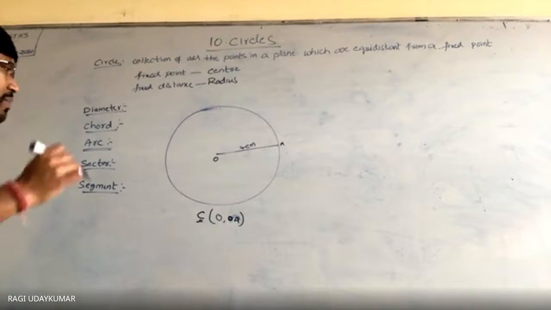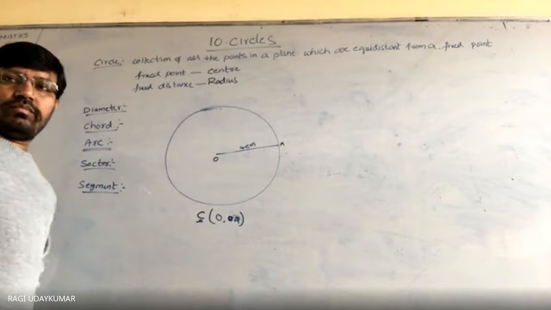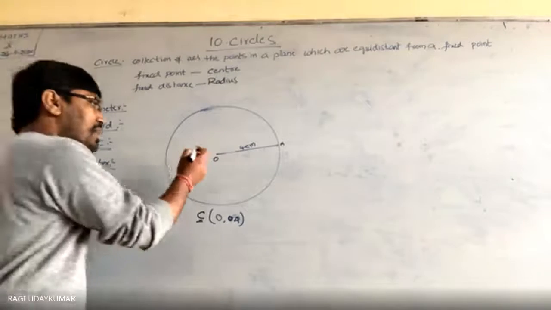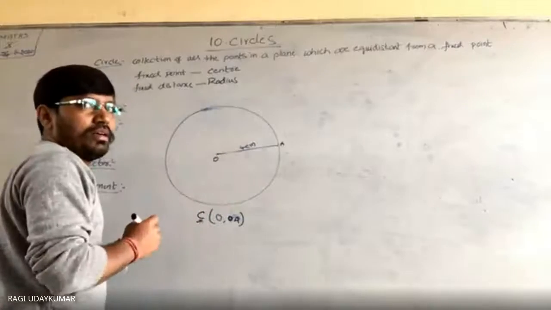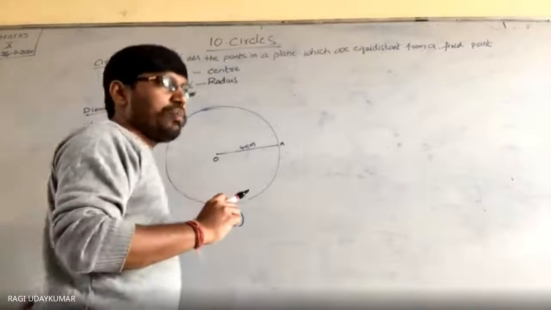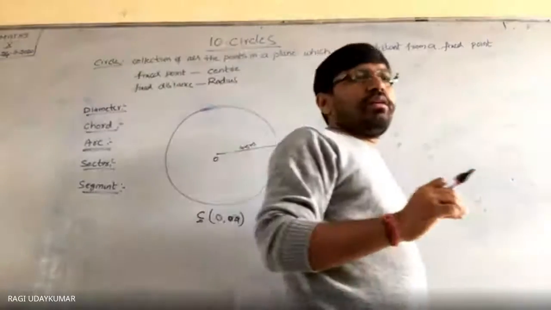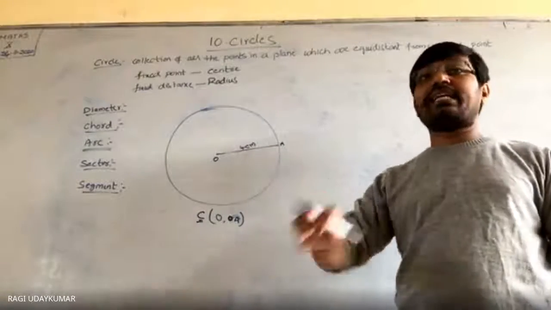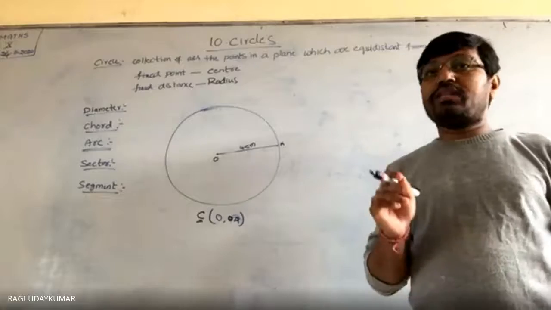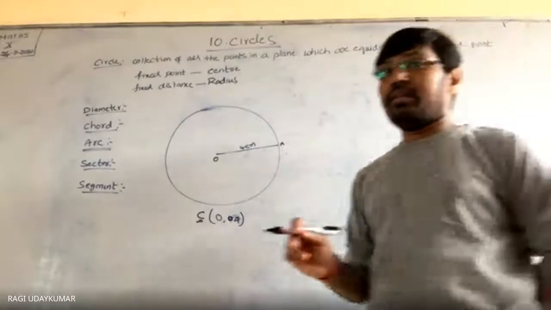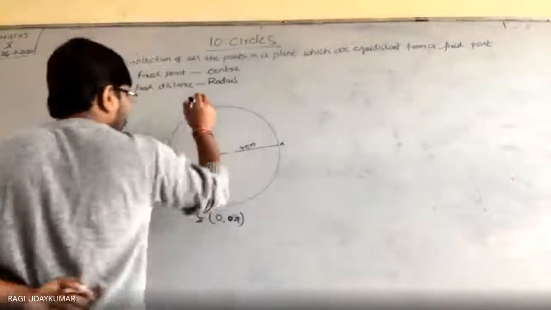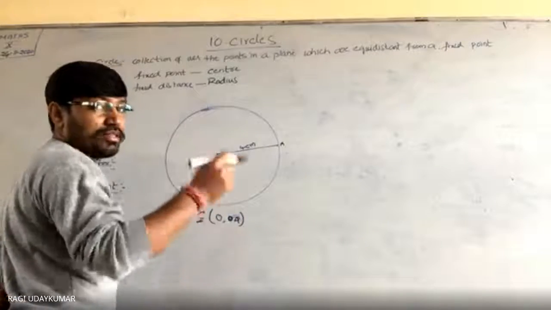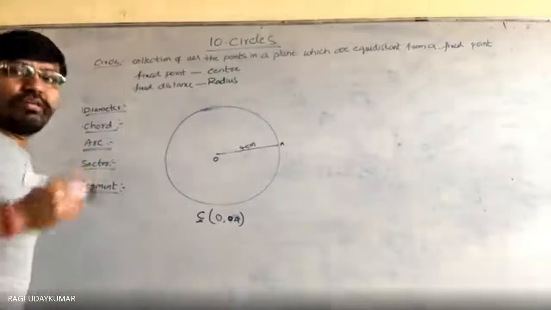What is meant by a diameter? Double of the radius. Radius doubled, that is called as diameter. Or you can define the diameter as a line joining any 2 points on the circle passing through the center. One point here, one point here, join the line, and it has to go through the center. So that is called as a diameter. That's all, very simple, diameter.